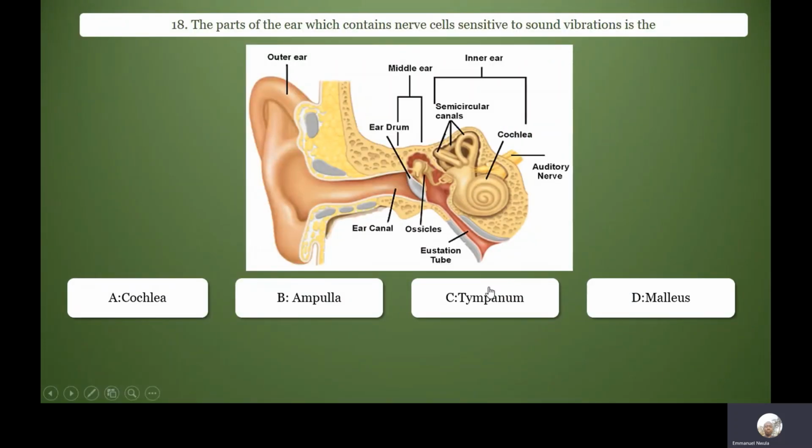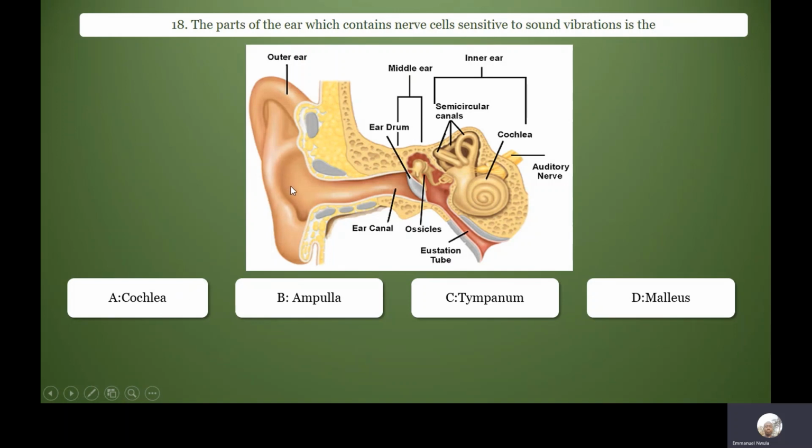The part of the ear which contains nerve cells sensitive to sound vibrations is the cochlea. This is the part that looks like the shell of a snail, the cochlea. It has what we call sensitive hair cells that can detect vibration. It's called the cochlea. So the correct option here is A.